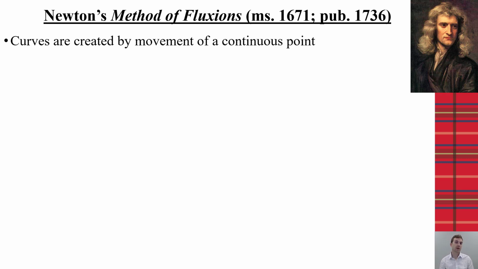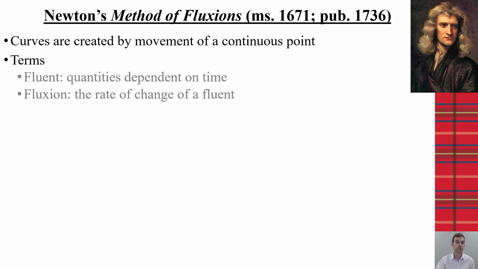Now, let's talk about his method of calculus, which we call the method of fluxions, where he wrote his original manuscript that was eventually published in 1736. Here, he was looking at curves that are created by the movement of a continuous point. He used 2 key terms, fluents and fluxions. The fluent was the quantity that was dependent upon time, and the fluxion was the rate of change of that fluent.